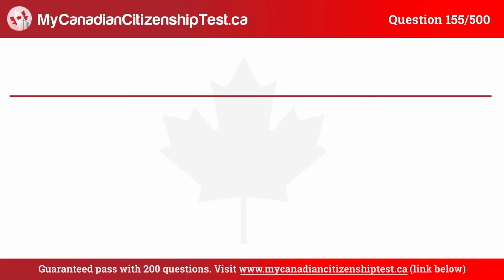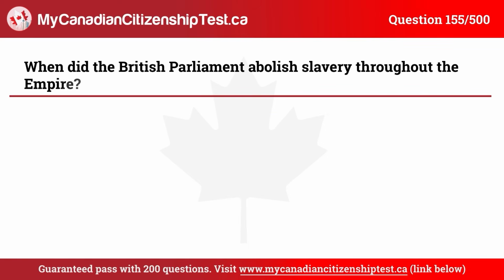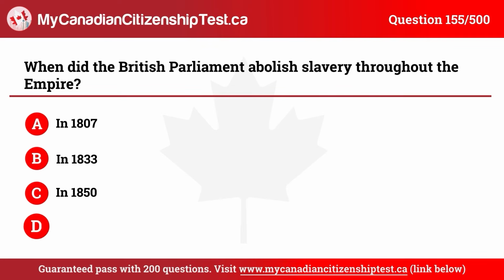Question 155. When did the British Parliament abolish slavery throughout the Empire? A. In 1807. B. In 1833. C. In 1850. D. In 1865. The correct answer is B. In 1833.